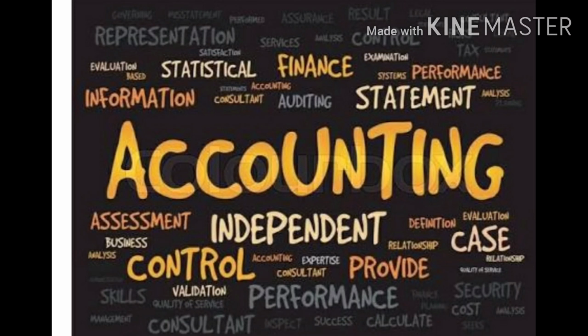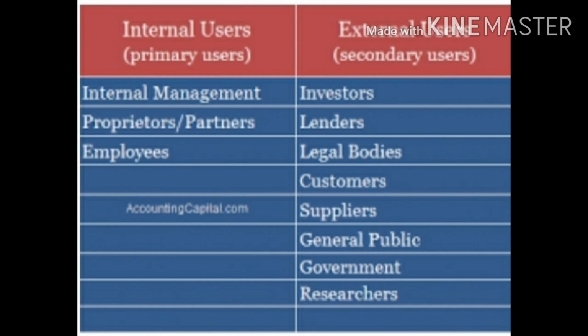Definition of accounting. According to the American Institute of Certified Public Accountants, accounting is defined as the art of recording, classifying, and summarizing in terms of money transactions in a significant manner and interpreting the results thereof. There are two users of this accounting information: external users and internal users. Examples for external users are investors, creditors, consumers. And the examples for the internal users are management, owners, employees, legal advisors, etc.